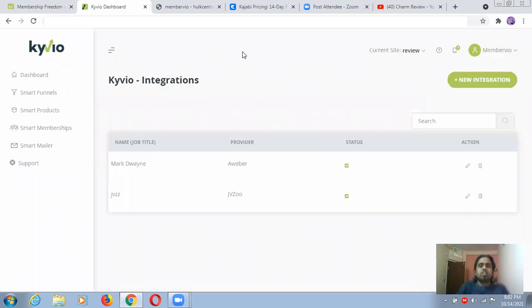This is a very good thing. You can create a member access area. I came without practice, that's why I left something and maybe missed something, but I tried to clear each and everything for you. So now you will be able to understand this product and whether it is going to fit for you or not.